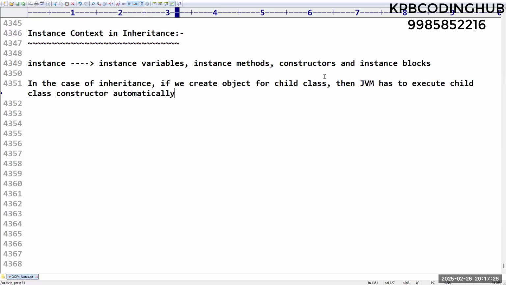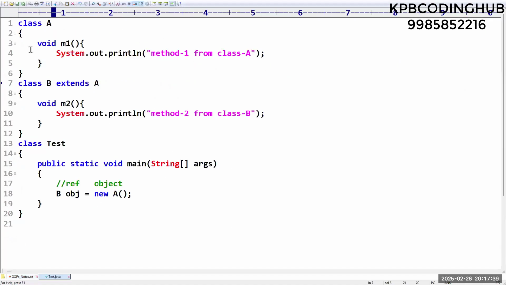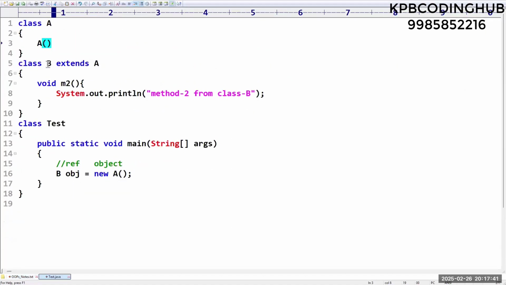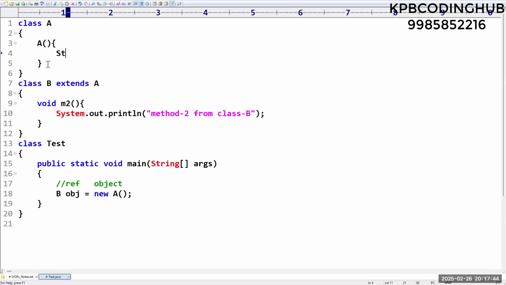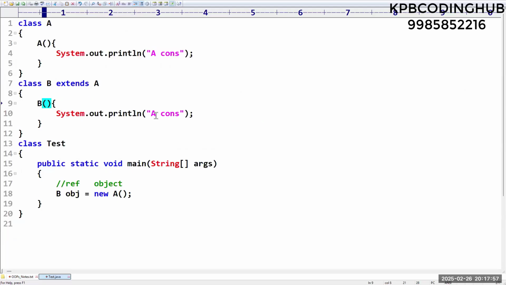Correct, sir? Yes, sir. The child class constructor is going to be executed automatically. Let me check by taking one simple program. Really, is it correct or not? See, I am taking one constructor here, A, System.out.println of A cons. That means the A class constructor. Like this, I am taking the B class constructor. Now I am creating an object for B.